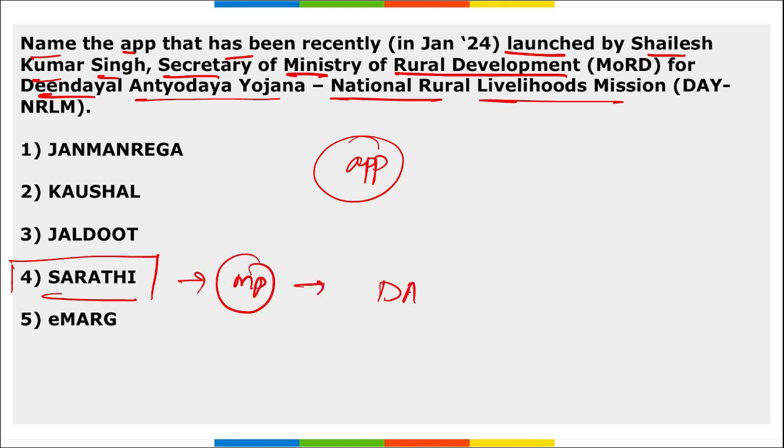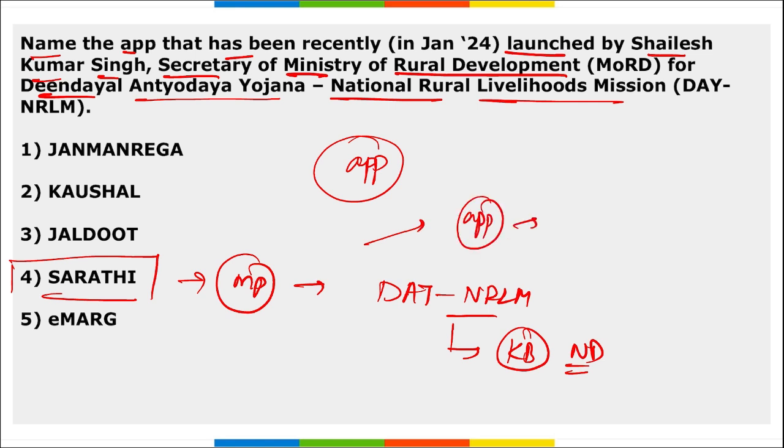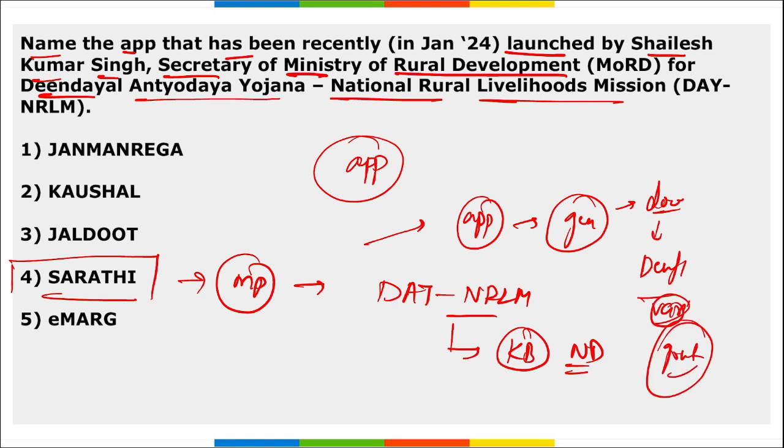It was launched at Krishi Bhavan in New Delhi. The general public will be able to download it on their mobile phones and use the benefits of various schemes launched by the government. This was done in collaboration with the Karnataka government.